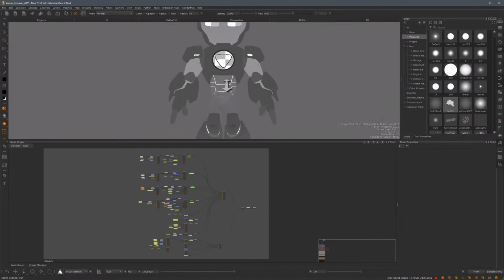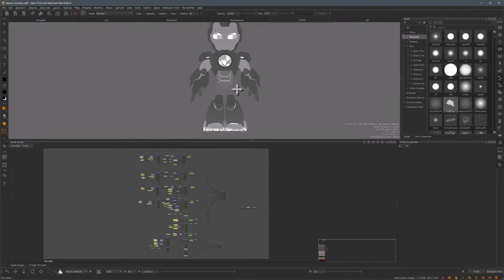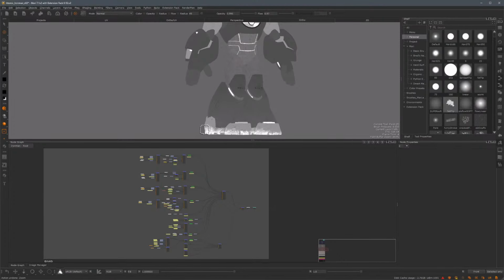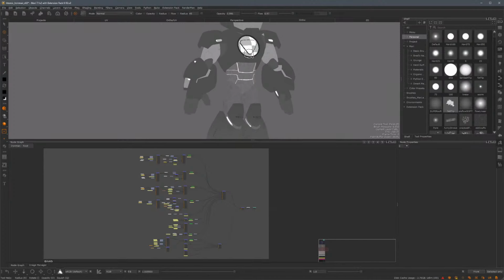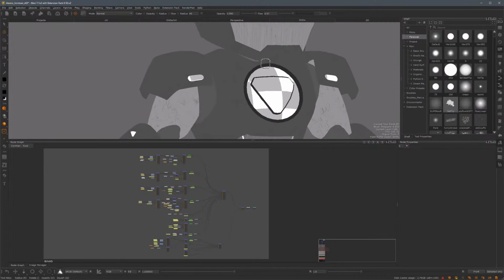Here, basically, the darker the value, the shinier the object will be. And where I have dirt on the bottom of his feet, you can see that I have fully white, which means I'm not expecting any shininess there. This is going to be fully matte, same for these lines in his torso. But for the pieces that I want to be shiny, I have a much lower gray value.